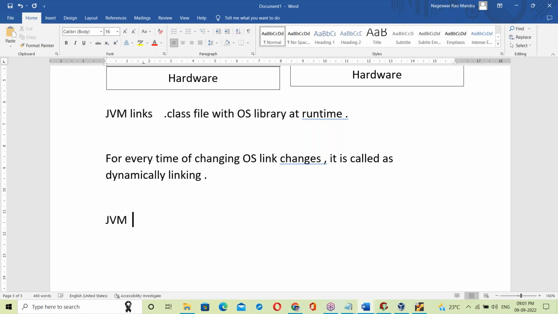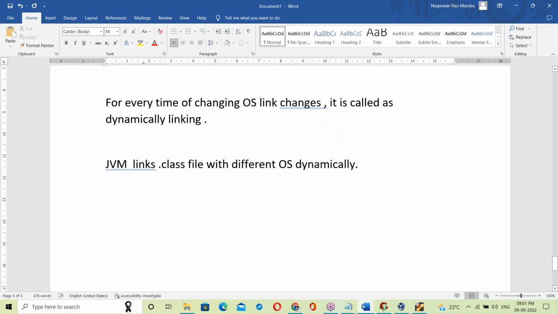Since the .class file is linked dynamically with the OS library, it's platform independent.